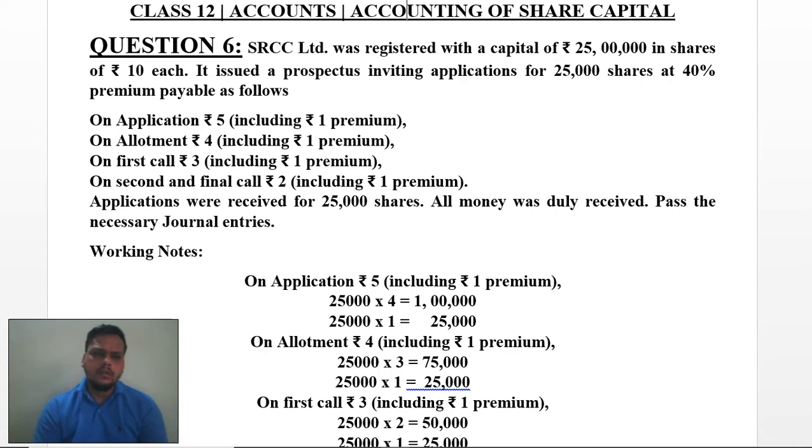And then in that question it can also be said that you have to take all the money on allotment, or it has to be taken equally. Equally means however many calls you have, those calls require that particular amount. Here you can see that on application, allotment, first call, final call, everywhere premium has been added.